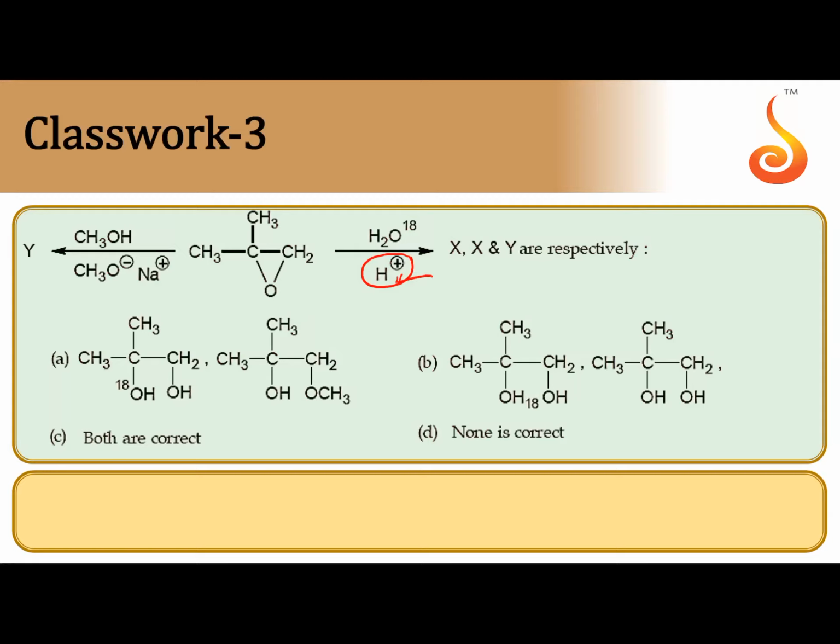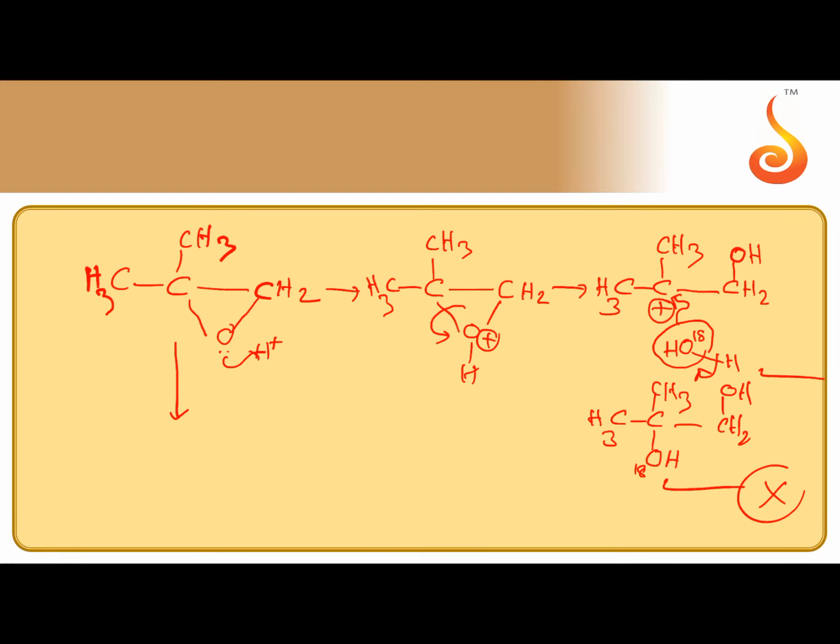Next one, Y. In the presence of methyl alcohol, this leads to SN2 mechanism. In the presence of methyl alcohol, methoxide is the attacking nucleophile here. It follows SN2 mechanism. In SN2 mechanism, the nucleophile prefers to attack the carbon which is less sterically hindered. CH2 carbon is the less sterically hindered carbon.